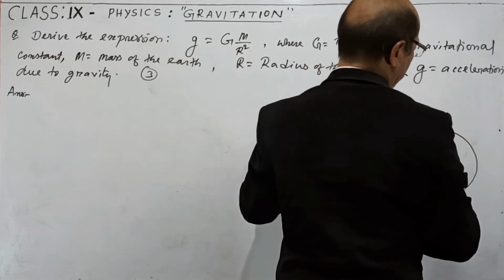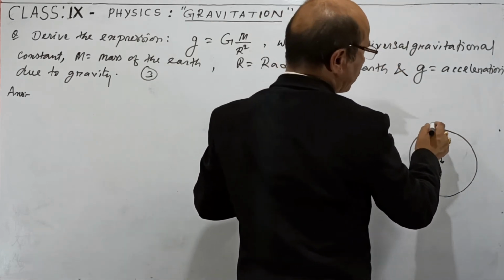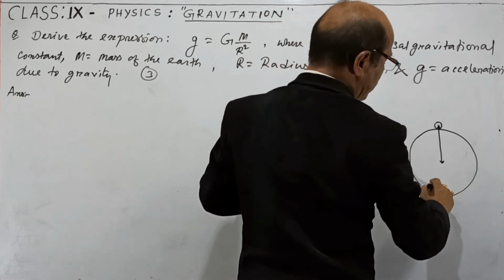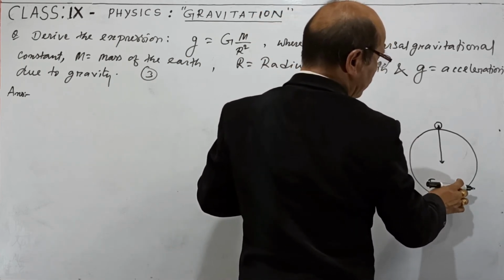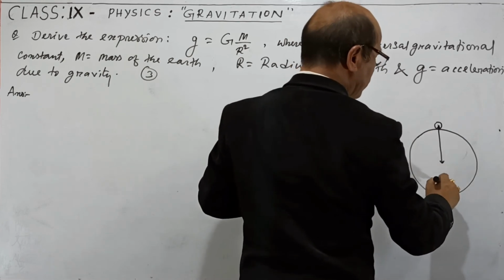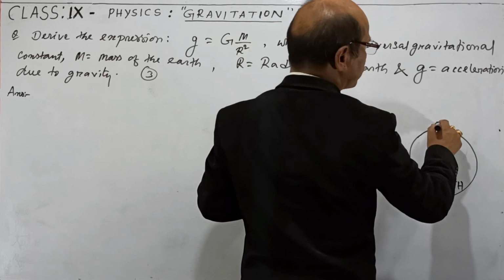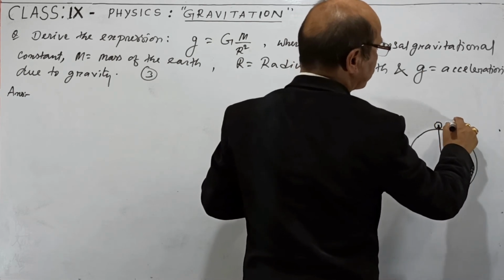Let us take a small object on the surface of the earth or near the surface of the earth and then earth. This big circle represents earth and this small circle represents a small object.